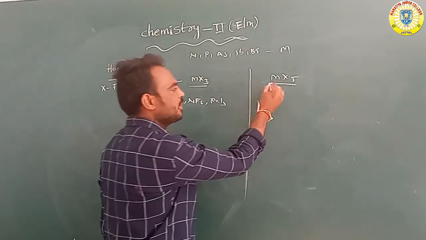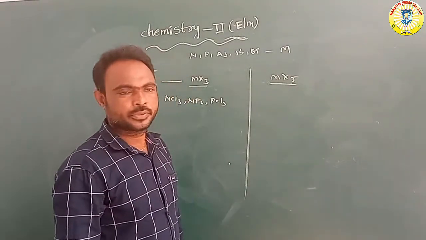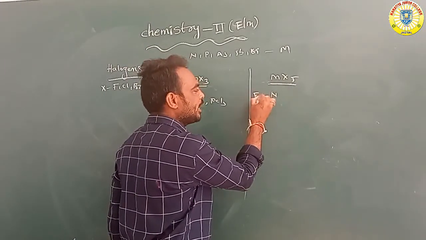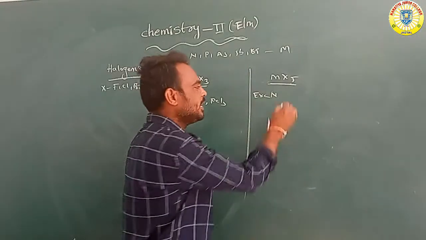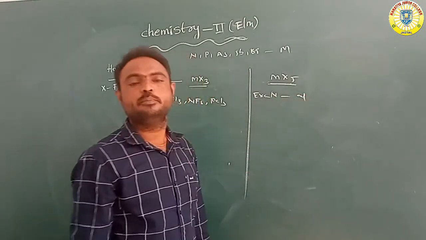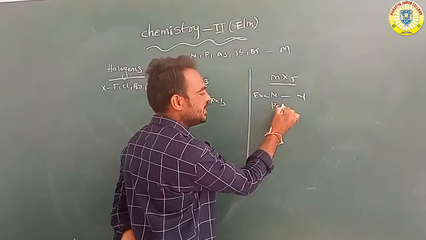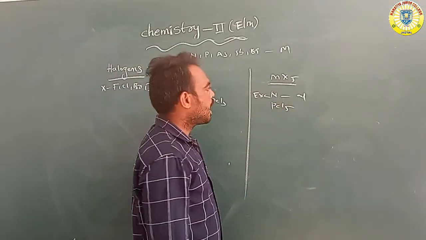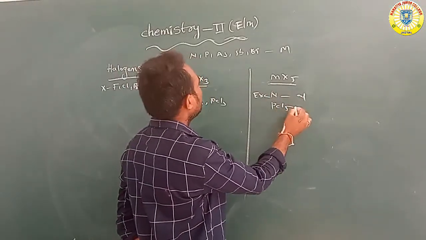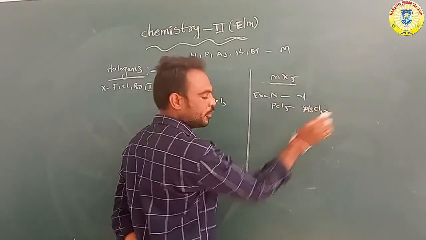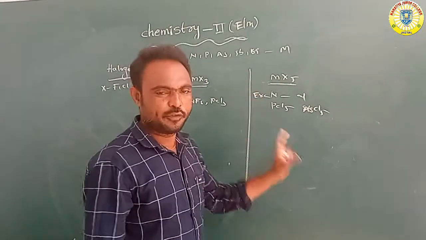Now MX5: except nitrogen, all the remaining elements form pentahalides, for example phosphorus PCl5, arsenic AsCl5 or SbCl5.